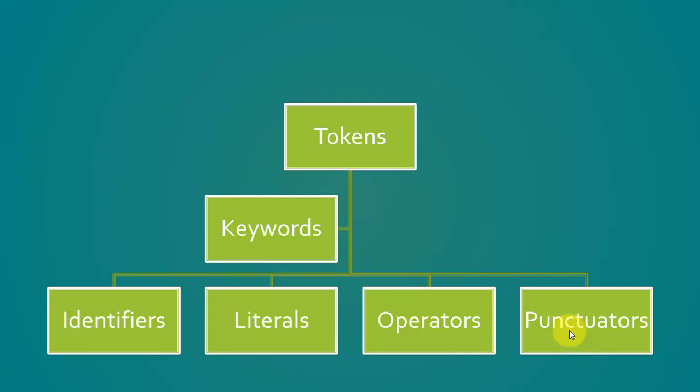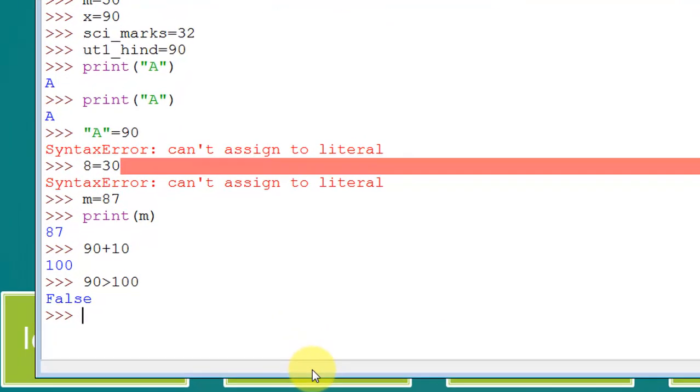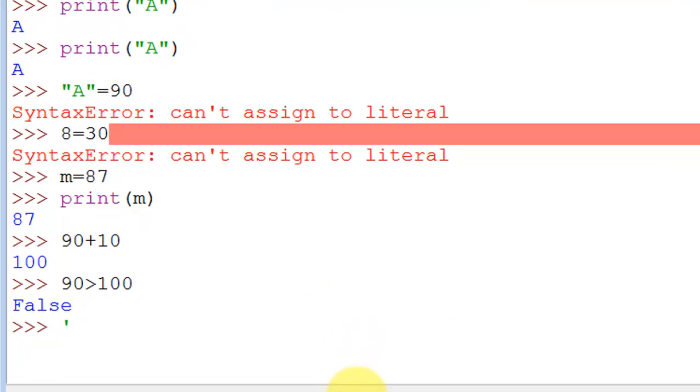Some common punctuators of a programming language are single quotes, double quotes, hash, slash, parenthesis, brackets, curly braces, at the rate, comma, colon, semicolon, dot, equals to.